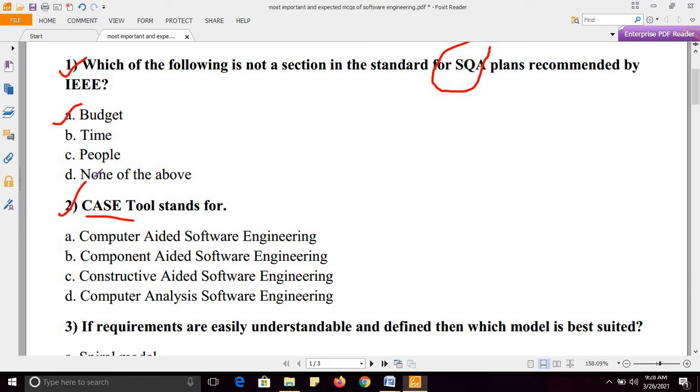Case tool stands for computer aided software engineering. So right answer is option A. These questions are very important and you can find them easily in the previous year exams related to computer science. So case stands for computer aided software engineering.